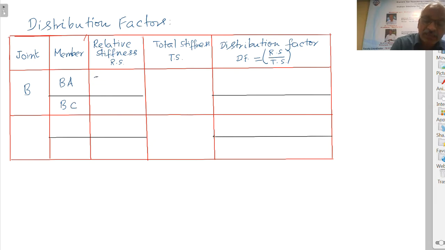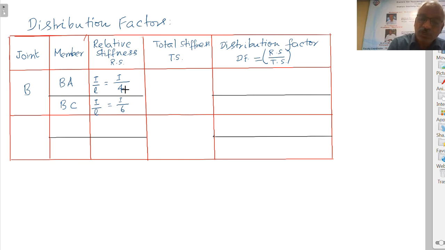For BA, it is I by L equal to I by 4, the length of member BA is 4 meters. For BC, that is also I by L, because C is continuous. So I by L equal to I by 6, the length of BC is 6 meters. So that's about the relative stiffness for the members.